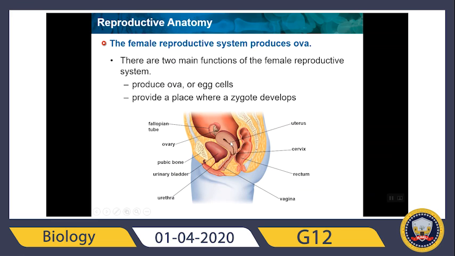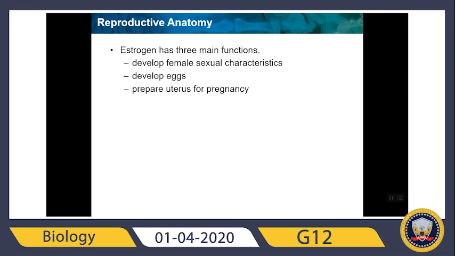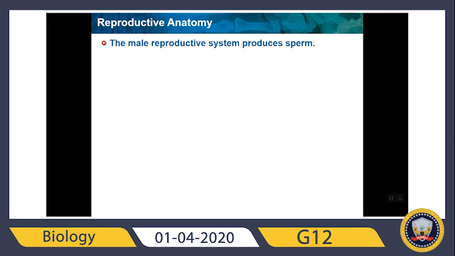The baby will develop inside the uterus. After the baby is fully developed and ready to come out, it will be pushed through the cervix and vagina outside the mom's body. Estrogen has three main functions: develop female sexual characteristics, development of eggs, and prepare the uterus for pregnancy.